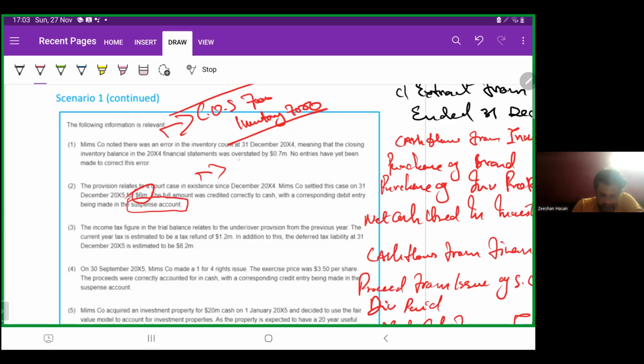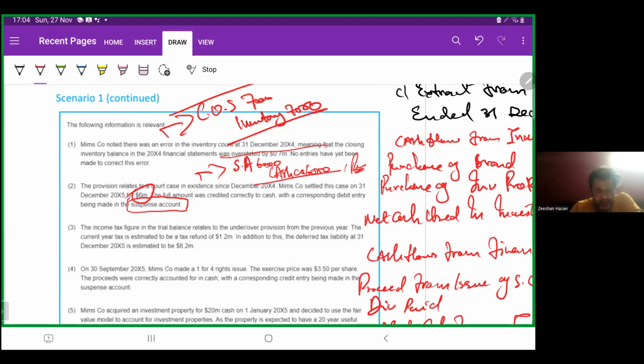What we will do? Suspense account debit by 6 million, that means 6,000, I'm writing over here. And cash credit 6,000. And that will be related to the provision.